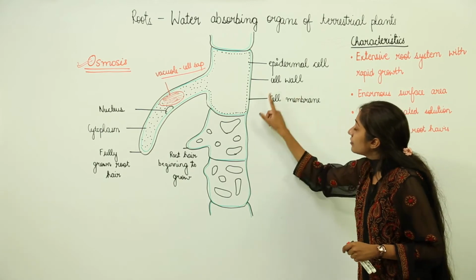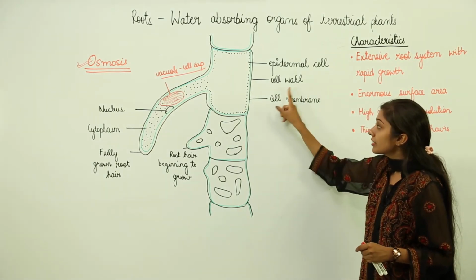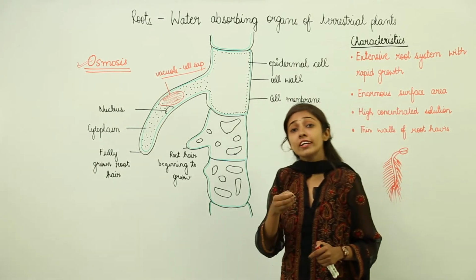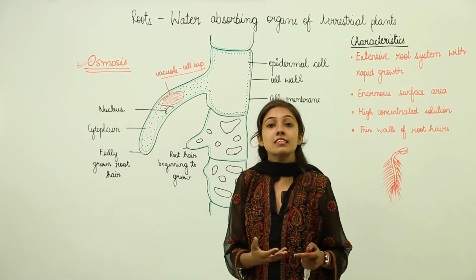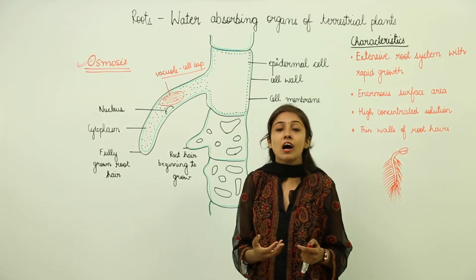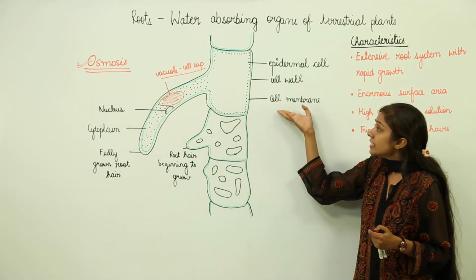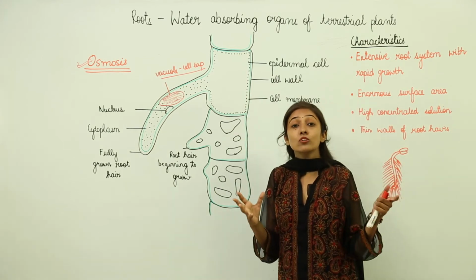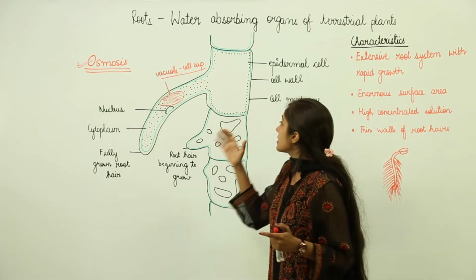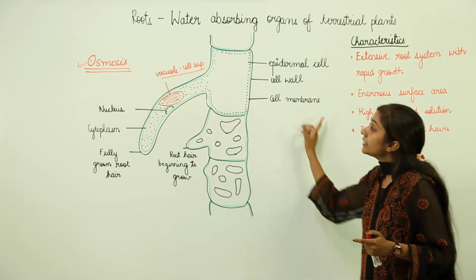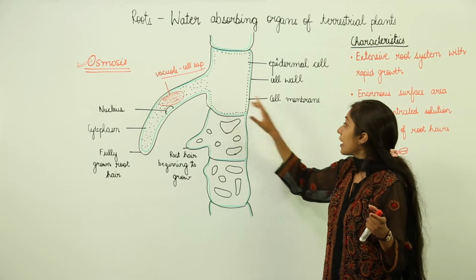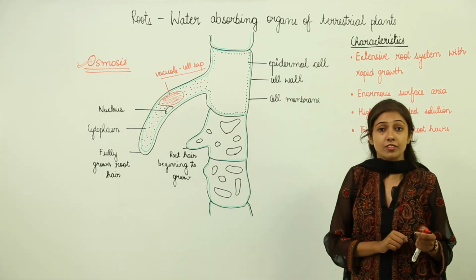Next we have the cell membrane. After the cell wall, we have the cell membrane, which is very thin. But it is semi-permeable, meaning it allows only selected molecules to go inside. It will not allow large molecules to go inside. Only the water molecules can enter the roots. So this is also one of the important features by which the roots absorb water.